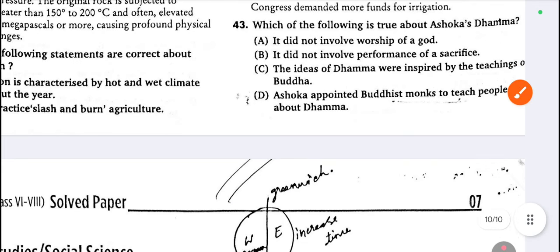43. Which of the following is true about Ashoka's Dhamma? Option A, it did not involve worship of God. B, it did not involve performance of sacrifice. C, the ideas of Dhamma were inspired by the teachings of Buddha. D, Ashoka appointed Buddhist monks to teach people about Dhamma. So there are 4 options.